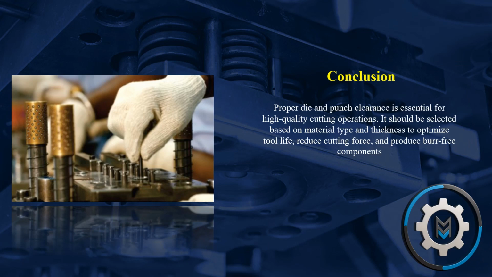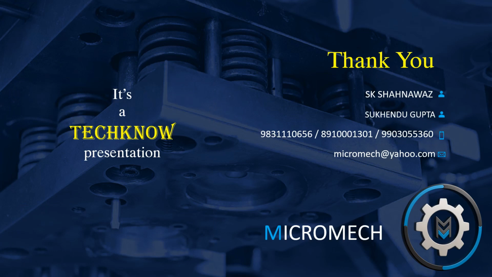Conclusion. Proper die and punch clearance is essential for high-quality cutting operations. It should be selected based on material type and thickness to optimize tool life, reduce cutting force, and produce burr-free components.